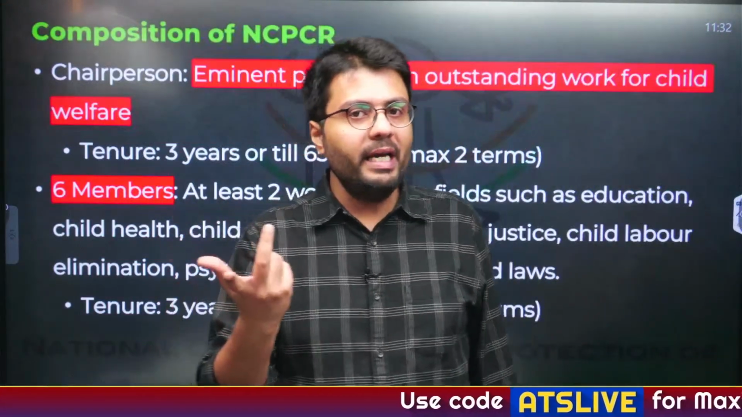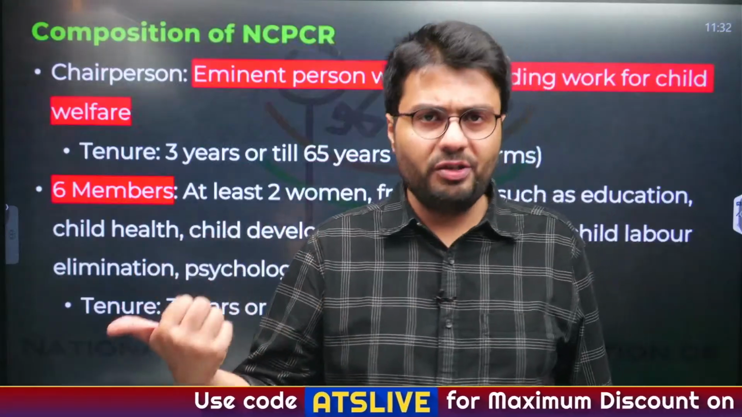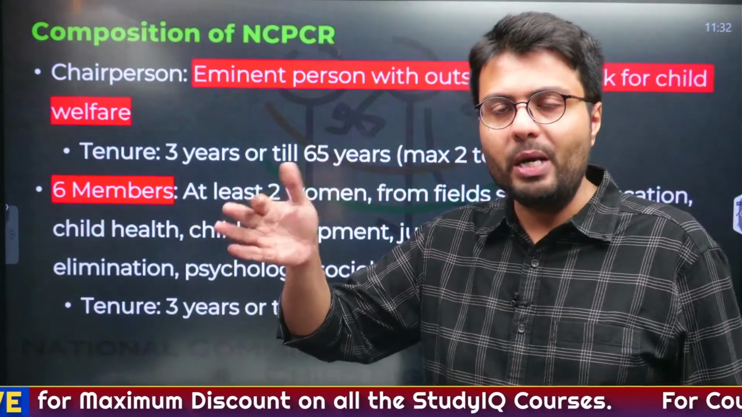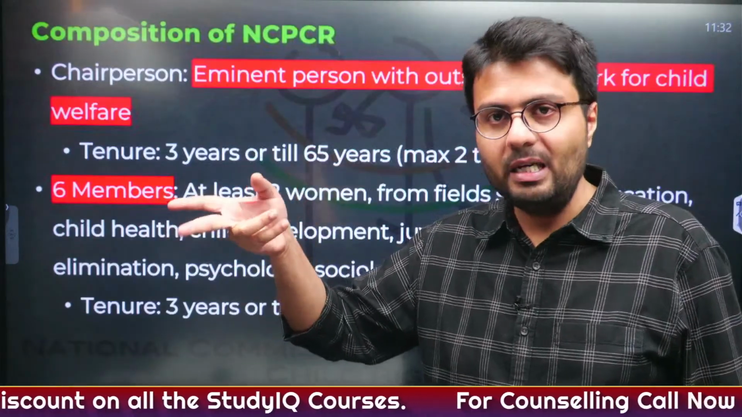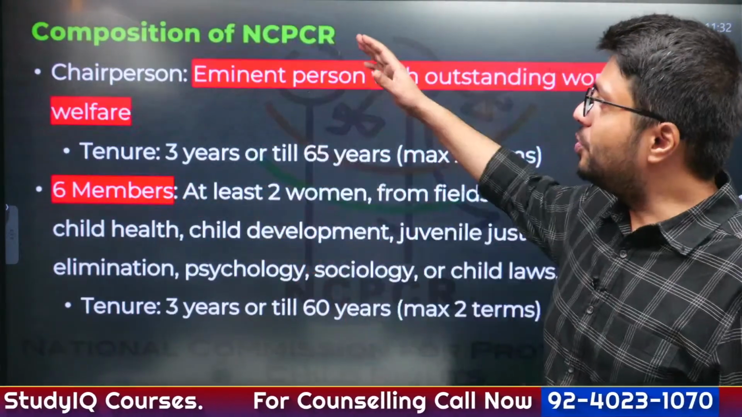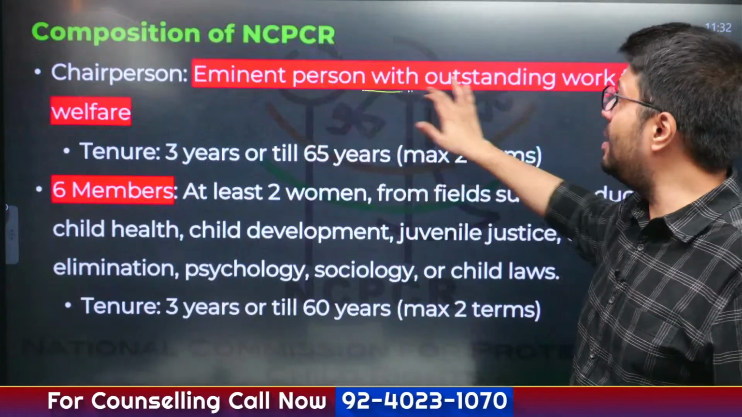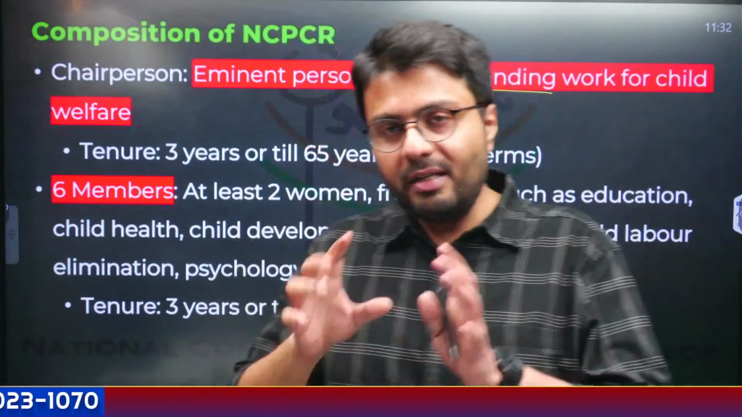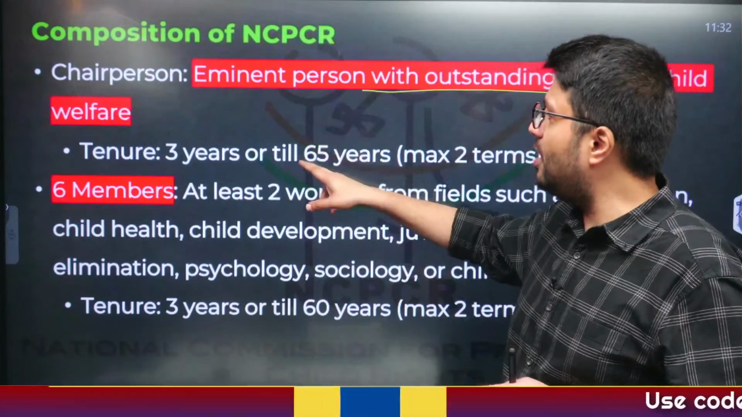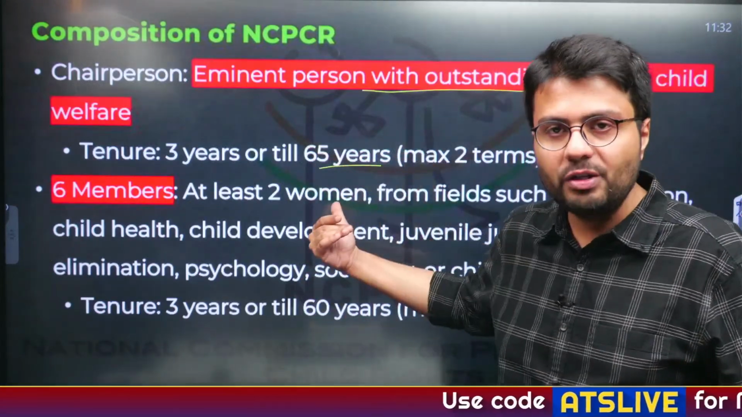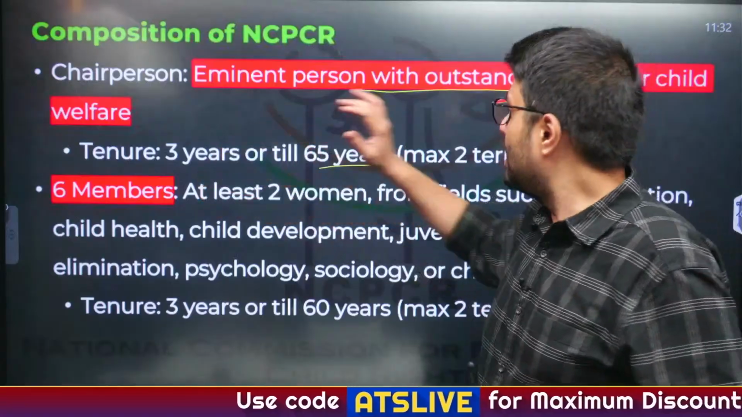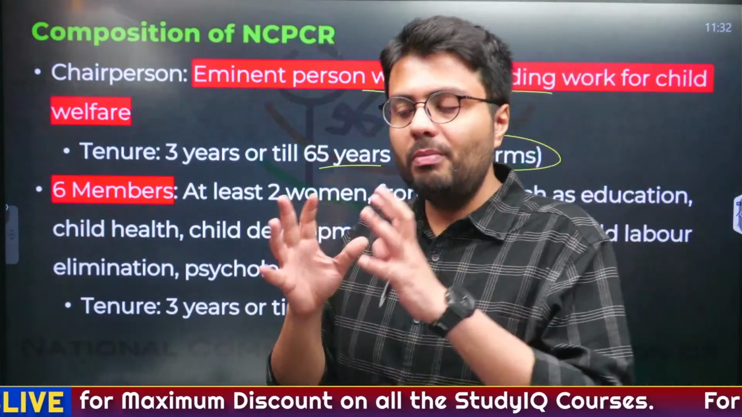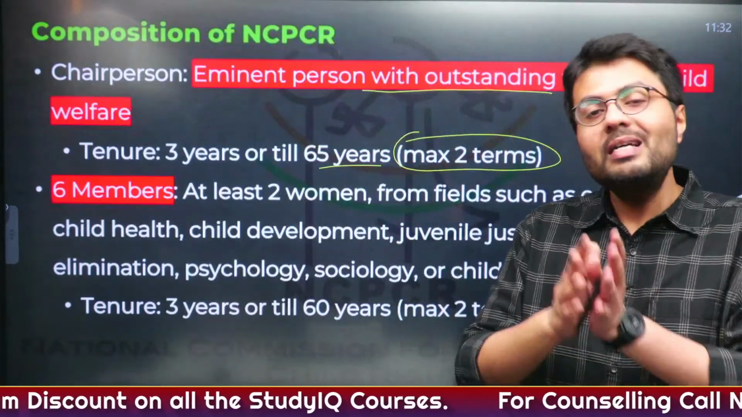Now what you have to understand is the composition of NCPCR. Whenever any body, regulatory, constitutional or statutory, is in use, you'll have to understand how the chairmen or the members in charge of those bodies are selected, appointed, and what are their terms of duration. So here the chairperson would be an eminent personality who has an outstanding record in working for child welfare, and the tenure is 3 years or until 65 years of age, whichever is earlier. Similarly, they can serve not more than 2 times. So the maximum time a person can serve is 6 years.